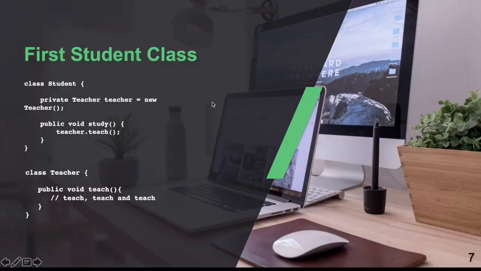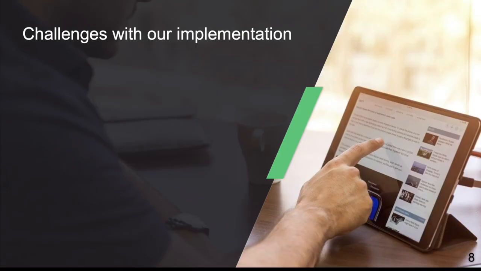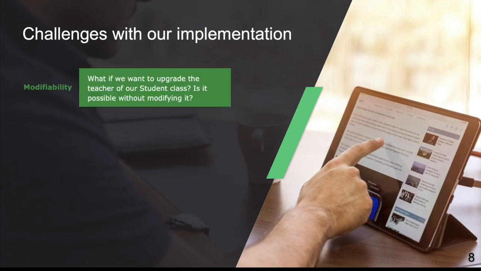So this was our implementation, which we saw in the code, and we also saw the challenge that this implementation has. So there are a few challenges with this implementation. Modifiability. Suppose we have a new teacher added into our school. Now we want to use this teacher instead of the old teacher. Is it possible to do that without changing the student class? It is not possible. We'll have to do a code change in our student class. So if there is a new teacher, we'll have to refer to the new teacher in our student class. So basically we'll have to change our student class.